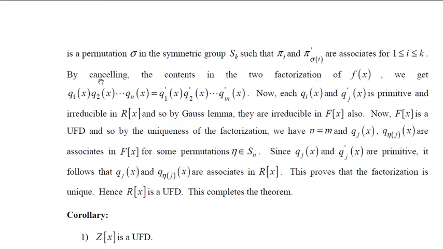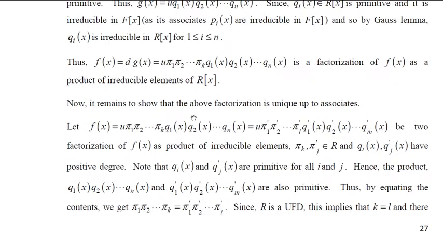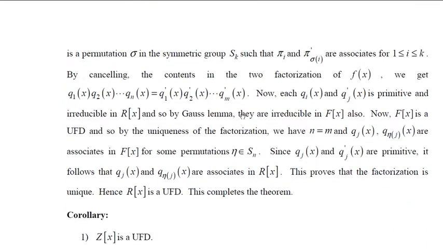You know that by cancelling the contents, right now they are associates, therefore we can cancel those. Cancelling the contents of the factorization of f of x, we get q1 of x, q2 of x, etc. up to qn of x equal to q1 dash of x, q2 dash of x, etc. up to qm dash of x, by cancelling these associates. So we can cancel this, remaining is this. Now you should note that qi of x and qj dash of x are primitive and they are irreducible in R of x, and by Gauss lemma they are irreducible in F of x also.